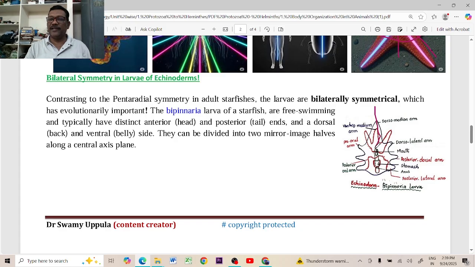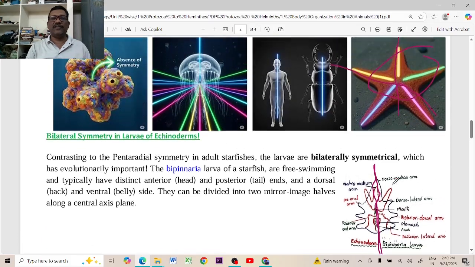You can cut the animal into exactly two halves by taking the central axis. This bilateral symmetry of the echinoderm larvae is indicating that all the chordates evolved from the echinoderm larvae.